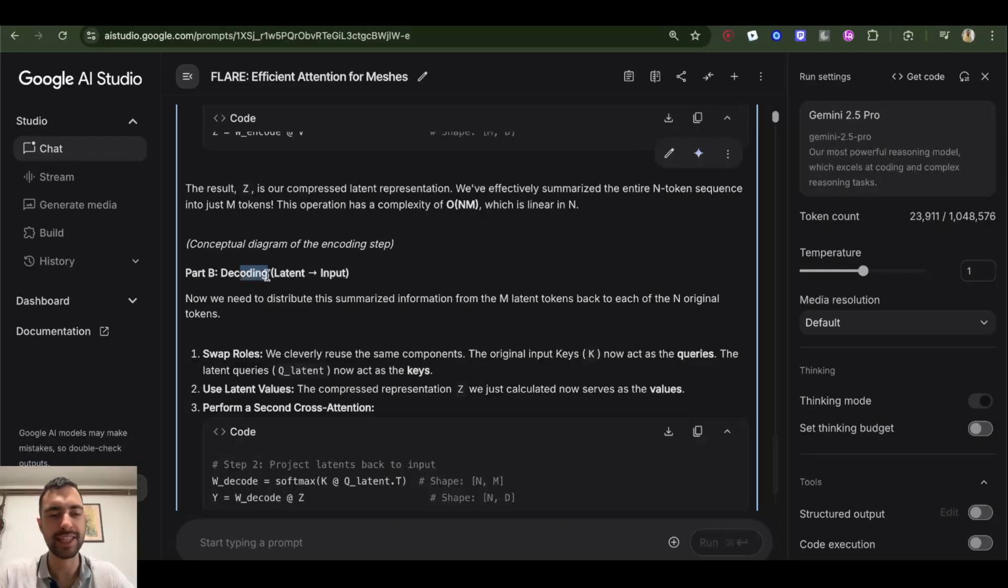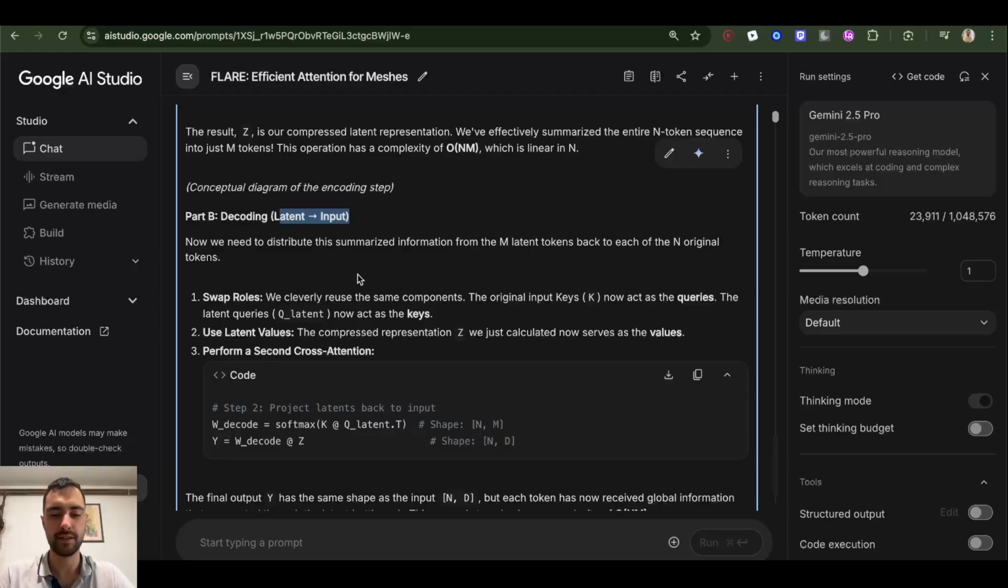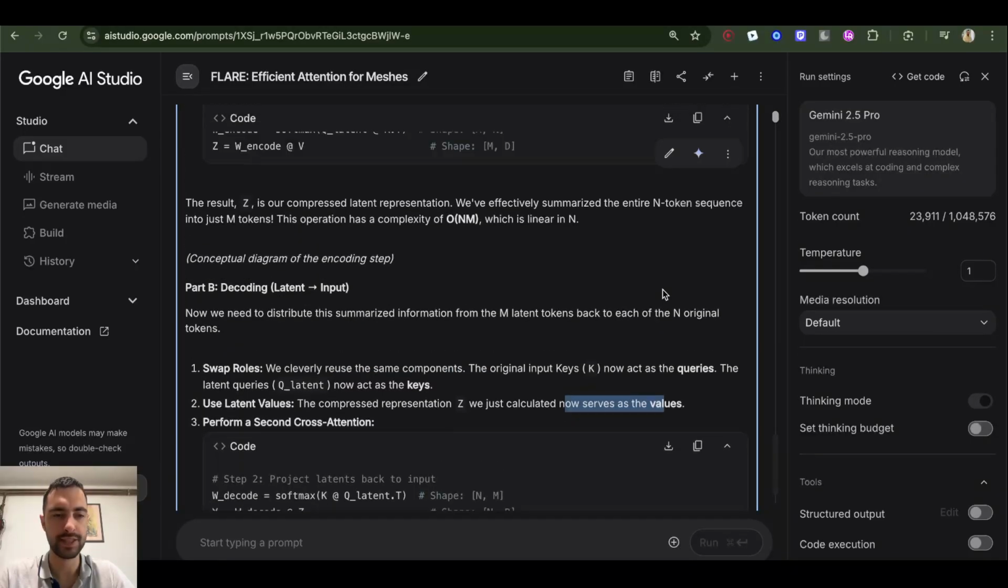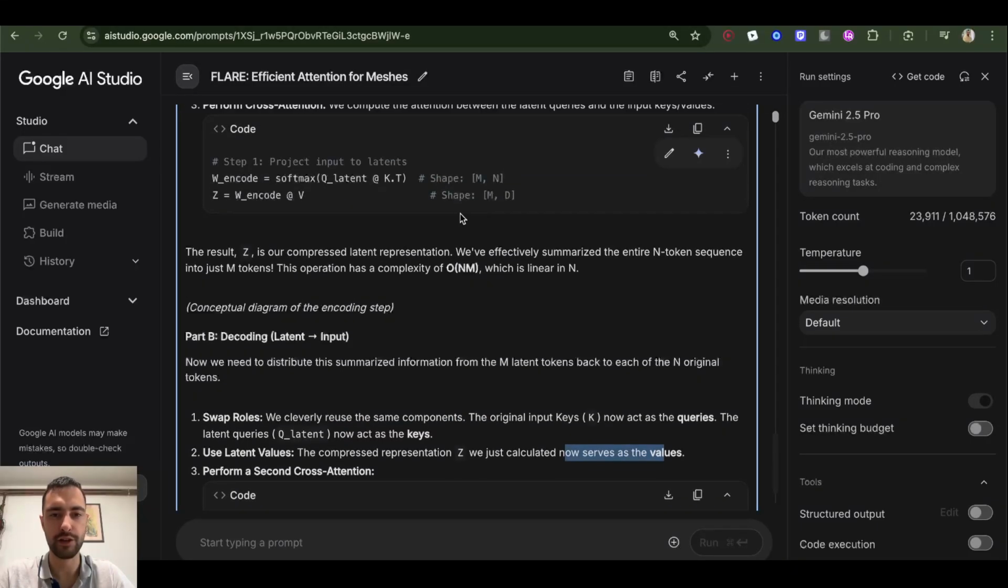Then we have decoding, which goes from latent back to input size. Now we need to distribute the summarized information from the m latent tokens back to each of the n original tokens. Swap roles. We cleverly reuse the same components. The original input keys now act as the queries. The latent queries, Q latent, now act as the keys. Now I think they just swap. Now use latent values: the compressed representation Z we just calculated now serves as the values. So these are the latent values that we calculated.